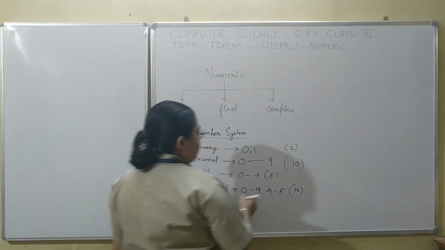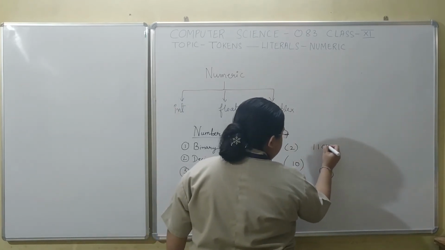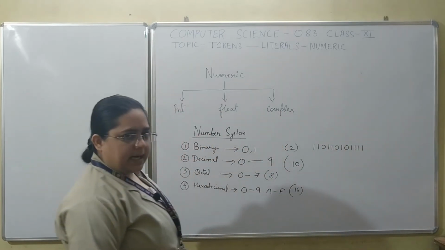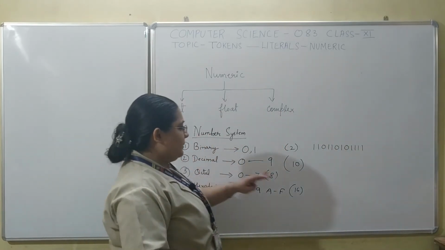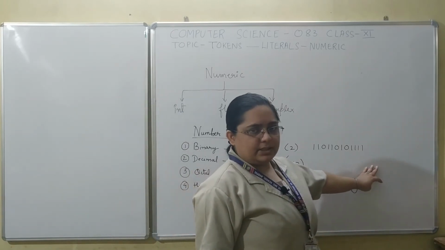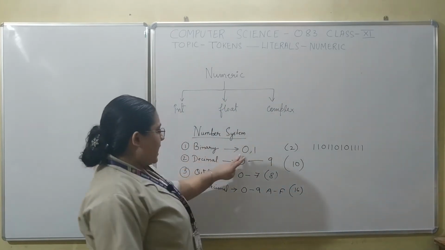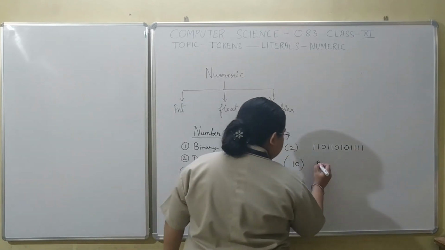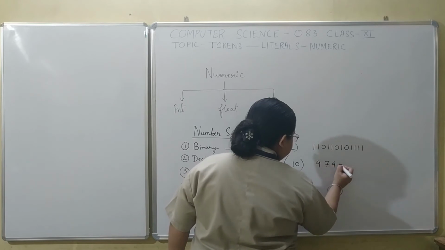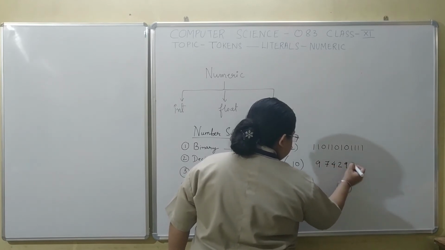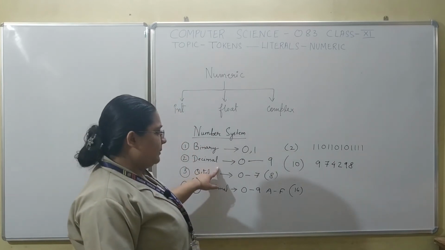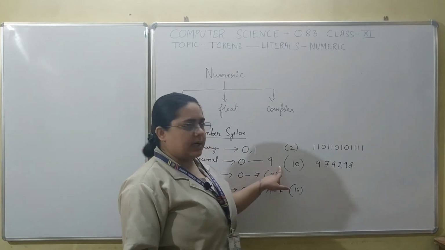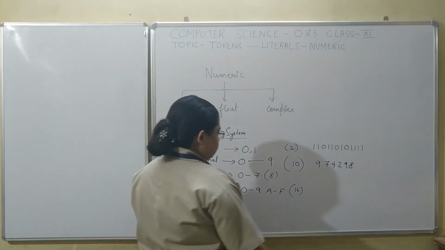If I give an example of a binary number, it would be something like this, a number which is entirely made up of binary digits, that is bits, either 0 or 1. Decimal numbers, any number which you see. This is an example of a decimal number because it contains digits within the range 0 to 9. Coming to octal.